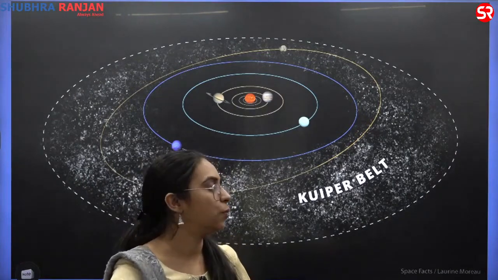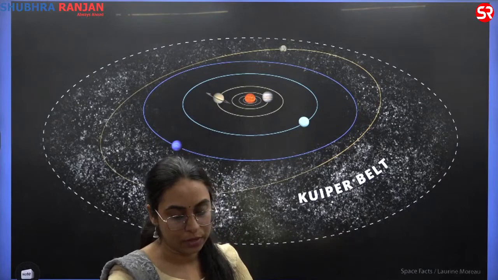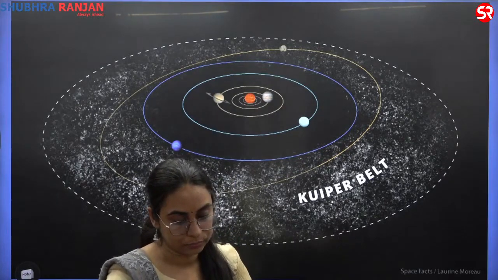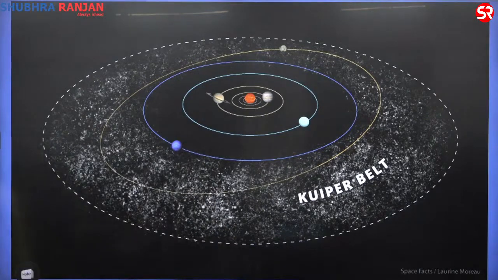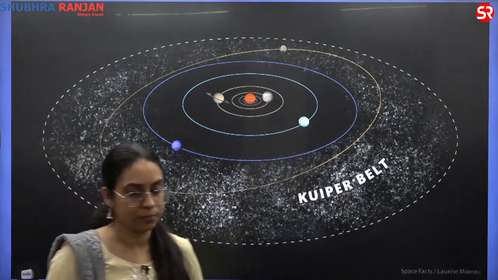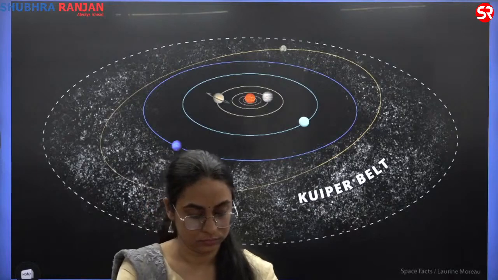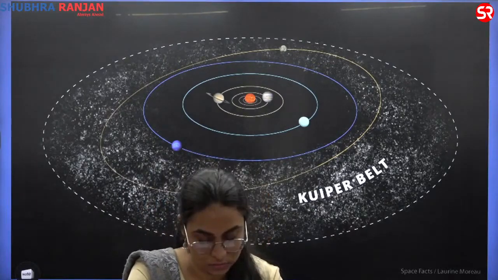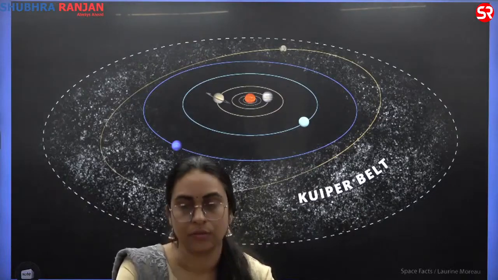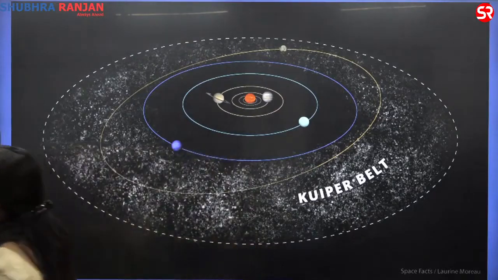Okay. So write about the Kuiper belt. It is a zone of rocks beyond Neptune.